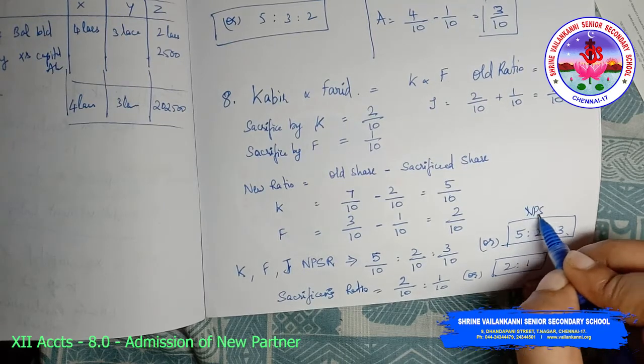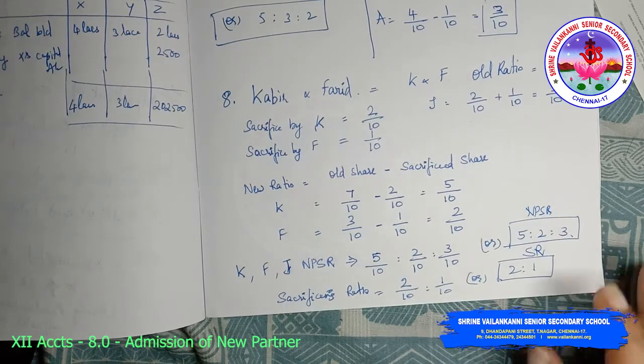This is the new profit sharing ratio. This is the sacrificing ratio. I hope that this is clear.